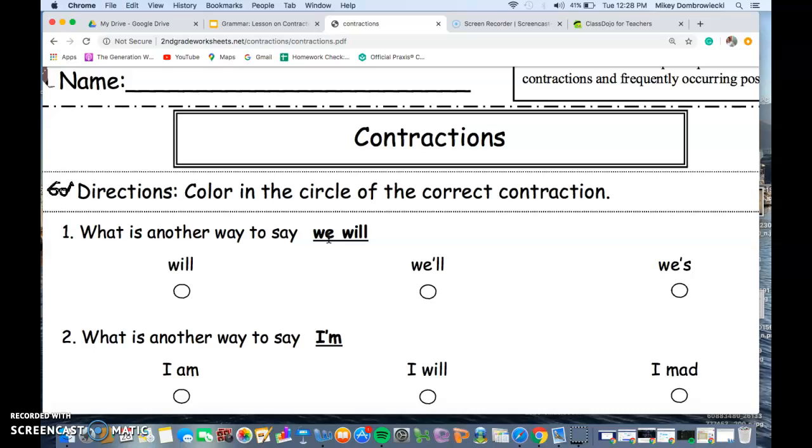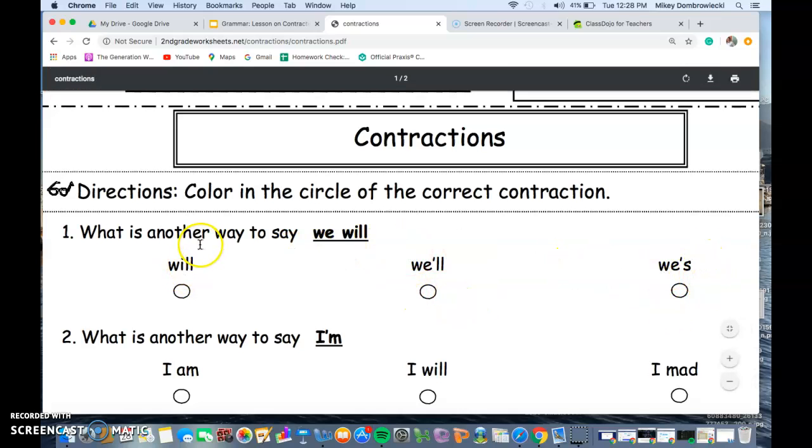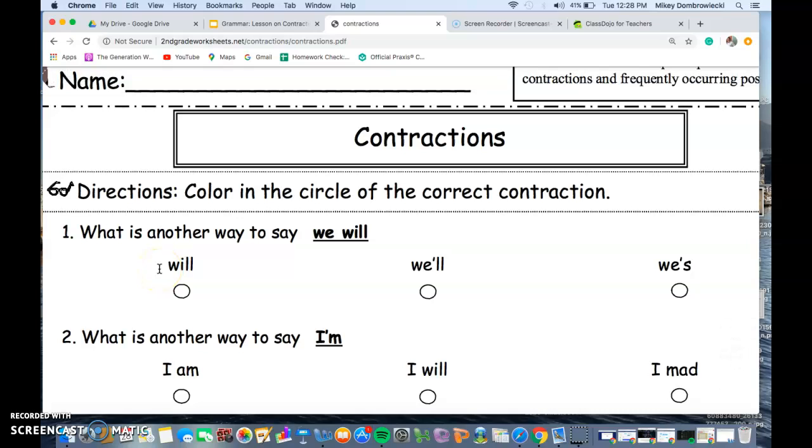Is it will go to the beach this summer? Wool go to the beach this summer? Or wheeze go to the beach this summer? It's wool. Your correct answer would be wool. Wheeze is not a word, and will is a correct word, but it is not grammatically correct in a sentence.